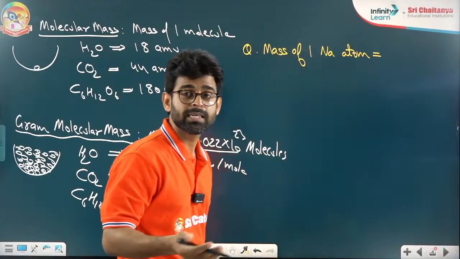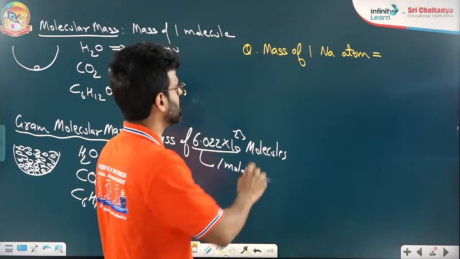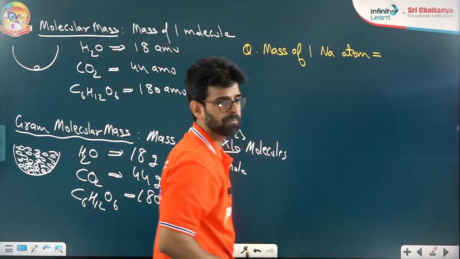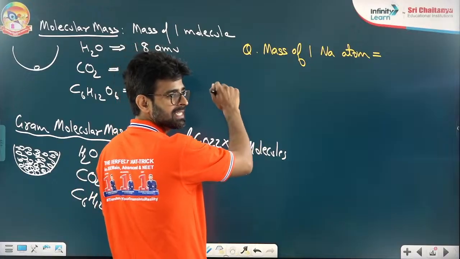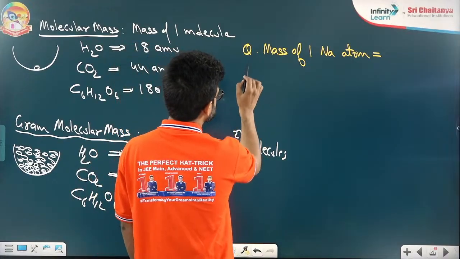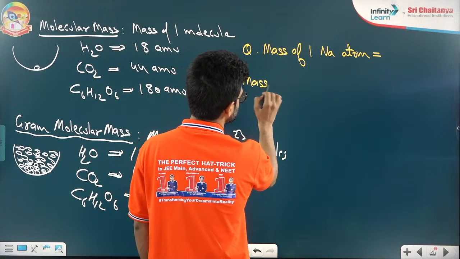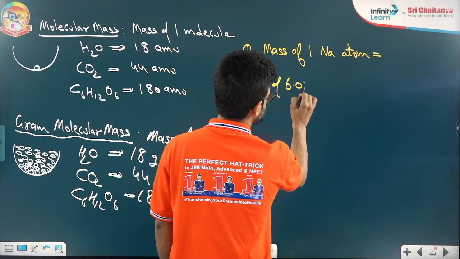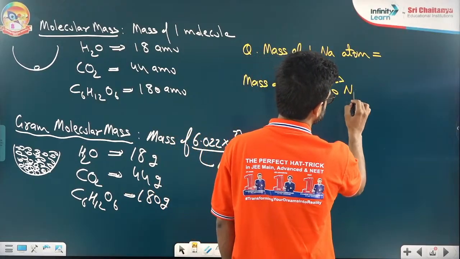I hope you know sodium. What is the mass of one sodium atom? Next part: tell me the mass of 6.022 into 10 to the power 23 sodium atoms together.